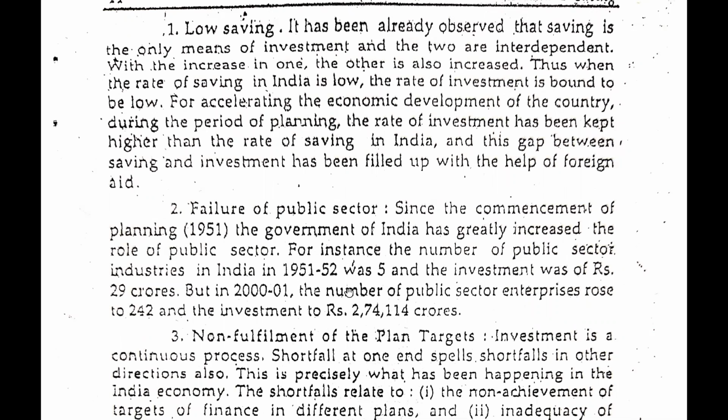In 1951 we had only 5 companies, and in 2000 there are 242 companies, and the investment is rupees 2,74,114 crores.